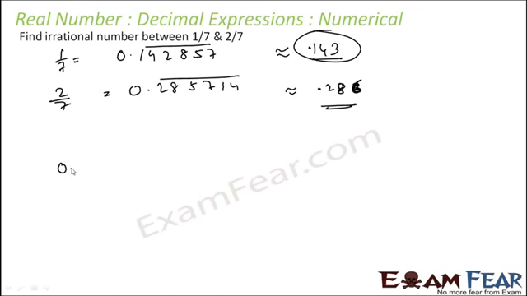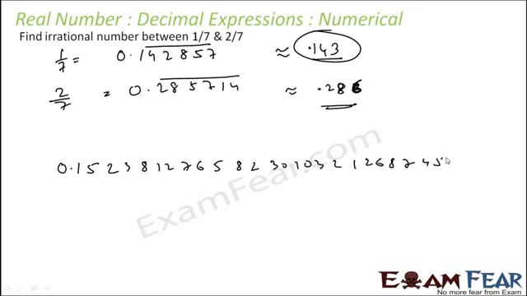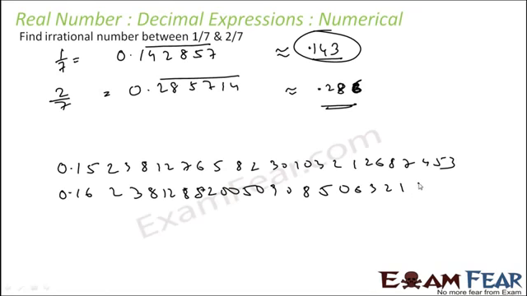For example, one number can be 0.15, and then you can have any list of digits. If you see, there is no repeating. Or another number can be 0.16, and some sequence, it is not repeating.